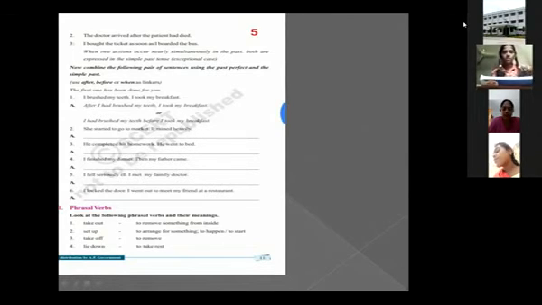Next one. I fell seriously ill. I met my family doctor. We can think that when you fall ill, you will immediately contact the doctor. You will consult the doctor immediately. So here, both actions we can write in simple past tense only.